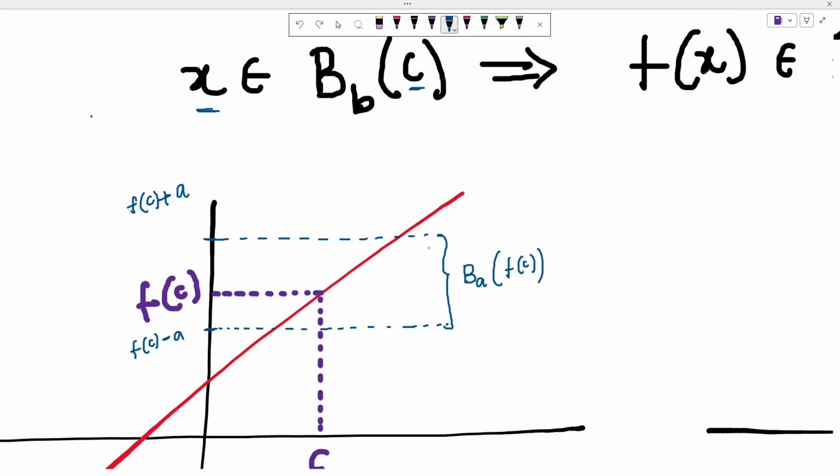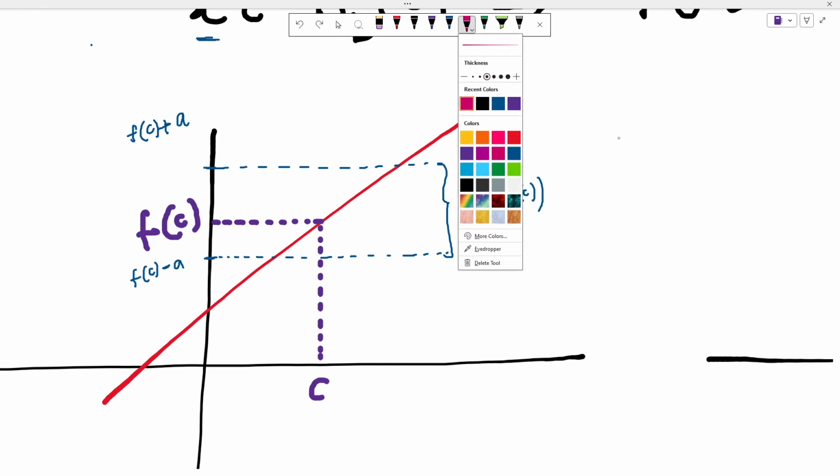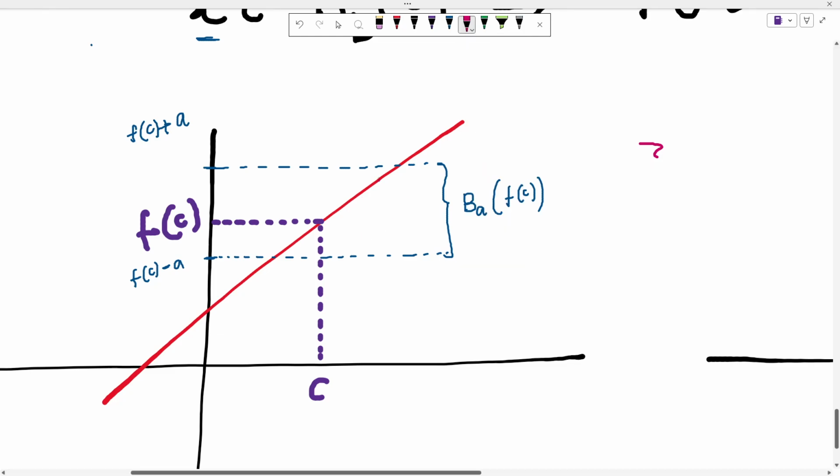Well, yes, I can. I can take this to be my neighborhood. Let's use pink. Let's say this is my suitable neighborhood.